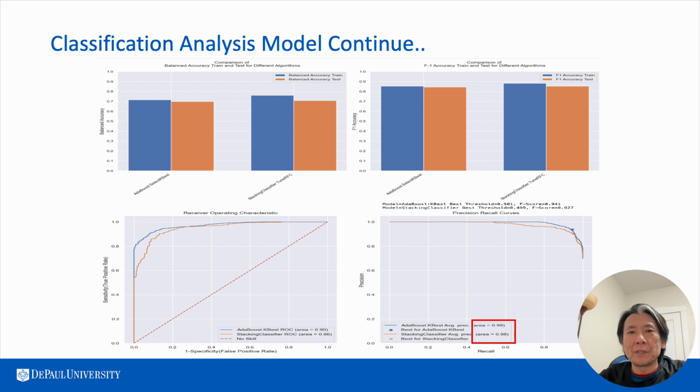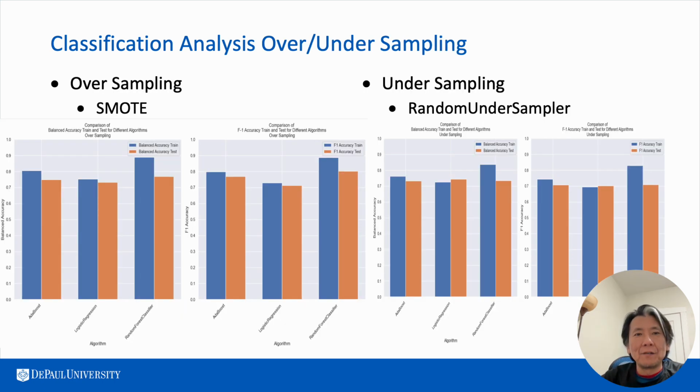The top bar plots represent the balance accuracy on the left and F1 score on the right. The first bar plot is select k best, followed by stacking classifier. At the bottom left, we have the ROC, and at the bottom right, we have the precision recall plot. Both models' performance are very similar, but it was concerning the area under the curve precision recall plot is almost 1.